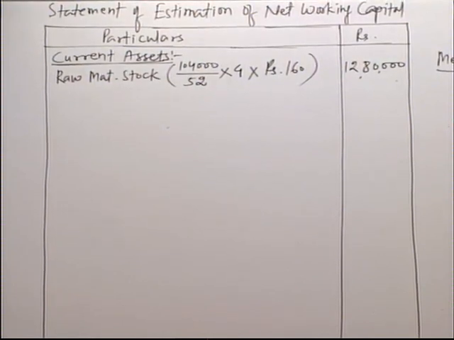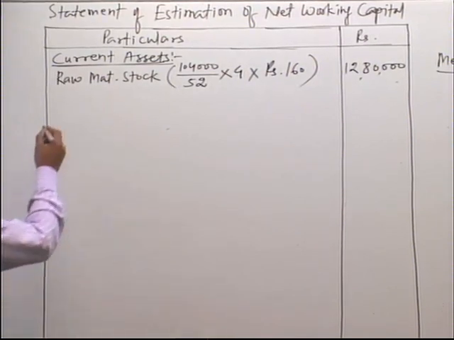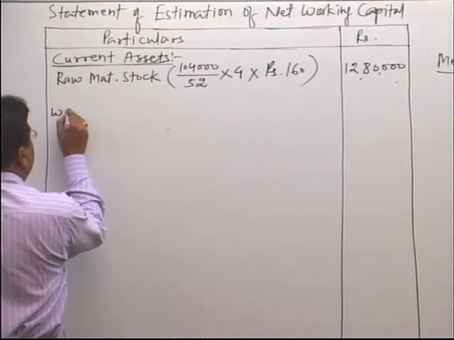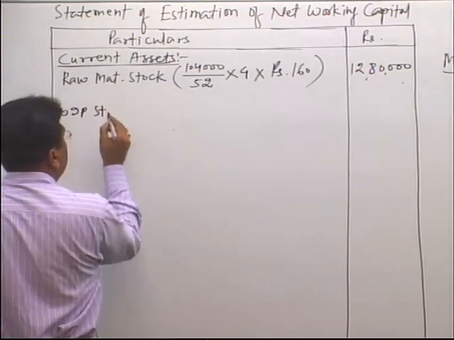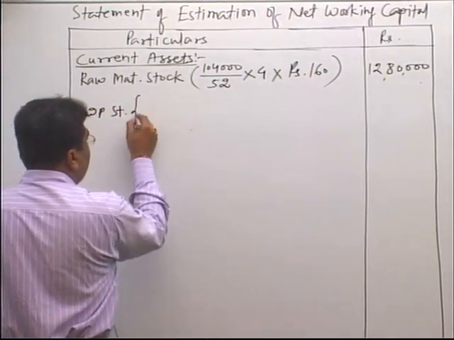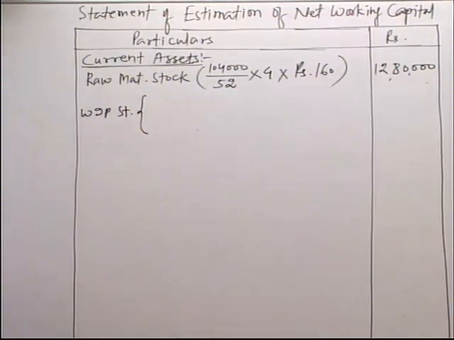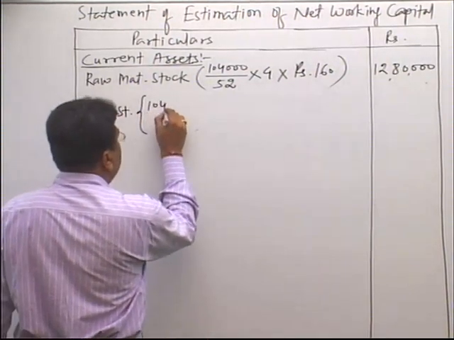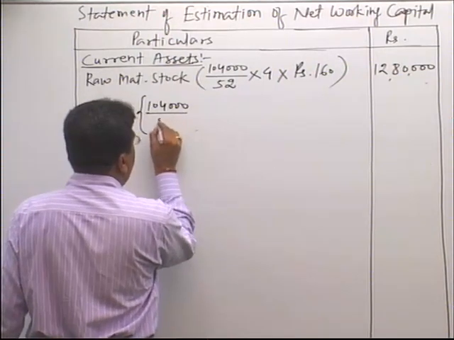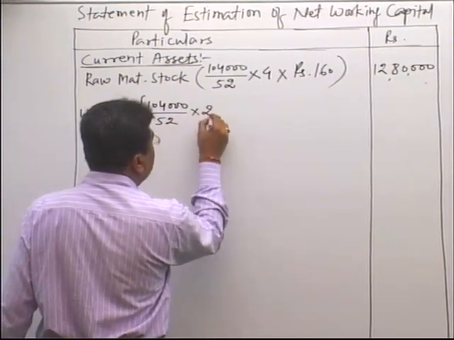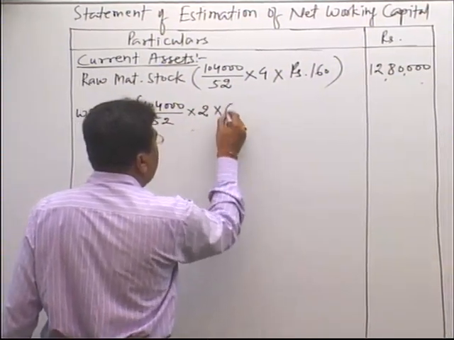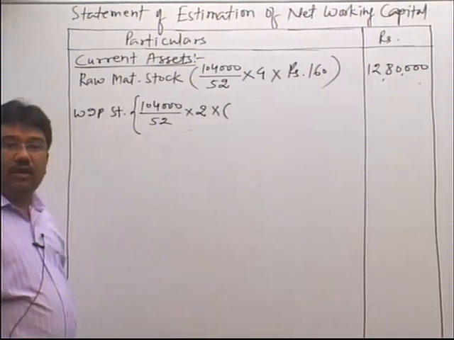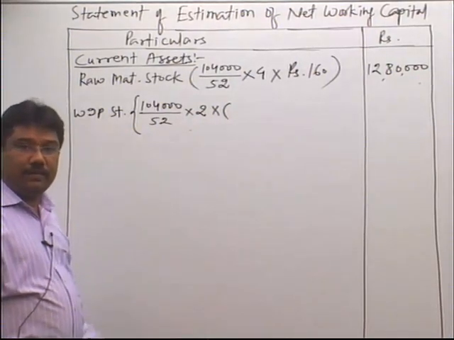Now see the second one, work in progress. In case of work in progress stock, WIP stock, the time is half month. Half month means 2 weeks. So 1,04,000 divided by 52 into 2 weeks into, now we will have to find out value of 1 unit of WIP.